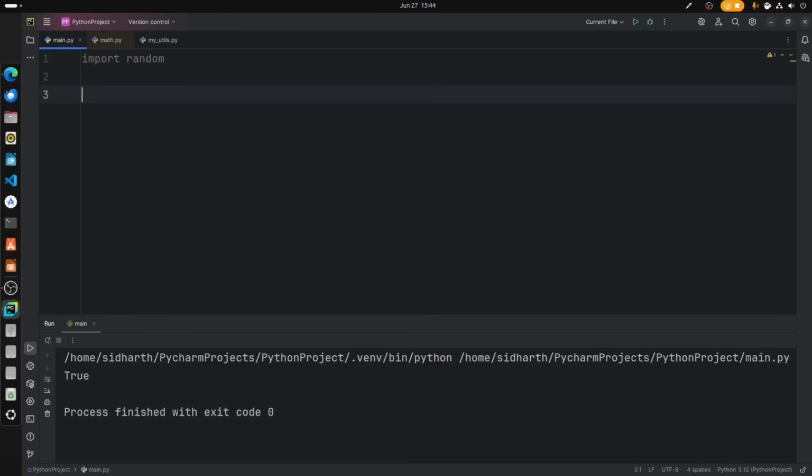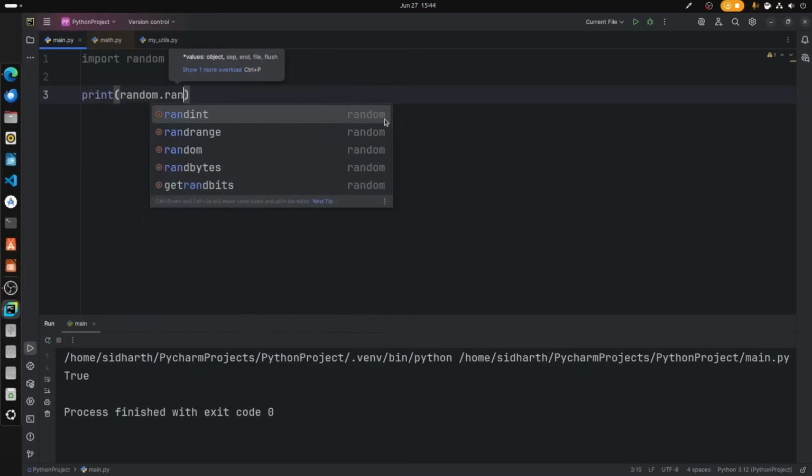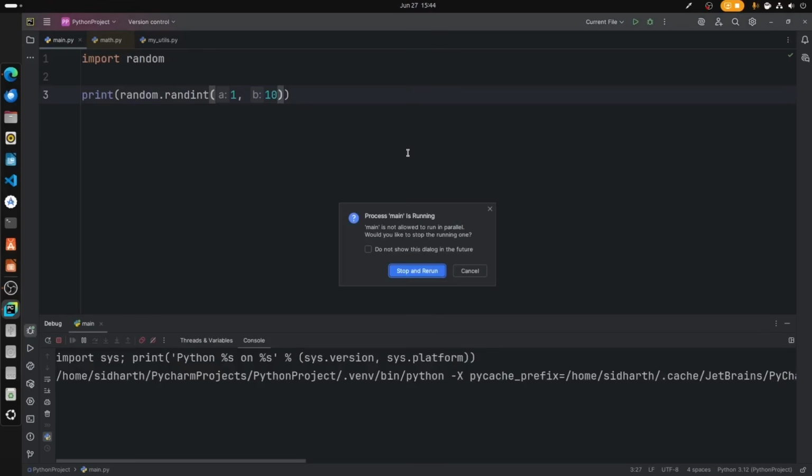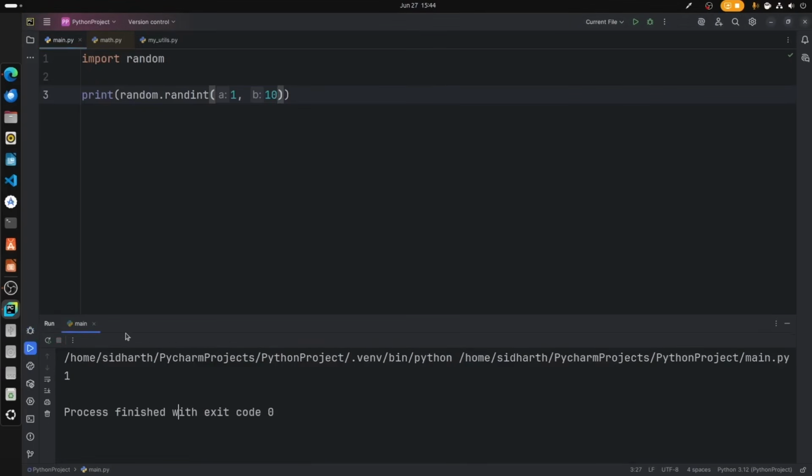Let's say you want to print a random integer for now. For that, we're going to type random.randint. Now I want to print a value from 1 to 10. It will take this 1 to 10 as the limit, and it will select one value from that particular set. If we run the file, we get 9, which is the random value generated from 1 to 10. Let's run it once again. We get 7, 10, 1, and so on. We get different values again and again.